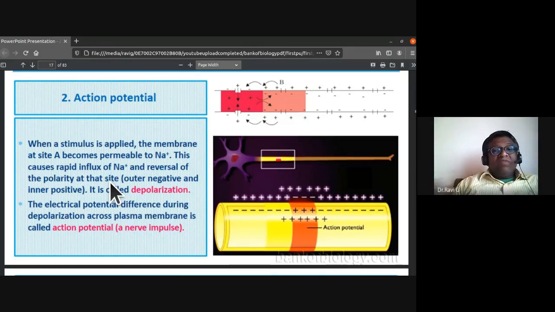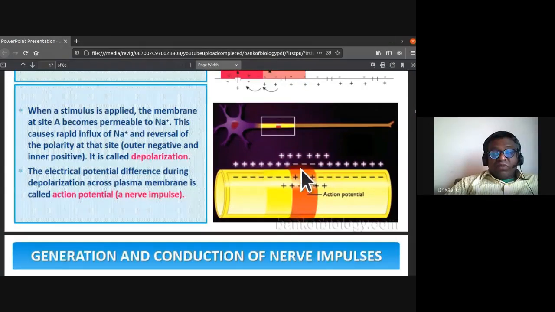This causes a rapid influx of sodium ions and reversal of the polarity at that site. So the outer becomes negative and the inner becomes positive. It is called depolarization.